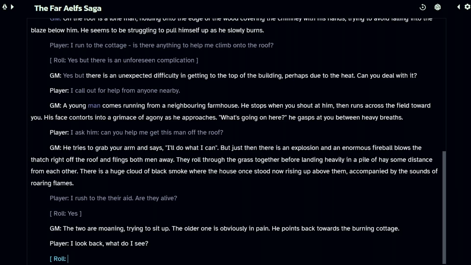The adventure has continued on a little while with an explosion and both men, one whom I had called for help and the other who was on the roof, being blown away. As a healer, I want to help them. But the adventure is definitely continuing because one of the men is pointing back towards the burning cottage. This is an example to show you another type of roll. This roll is a random word generation roll.